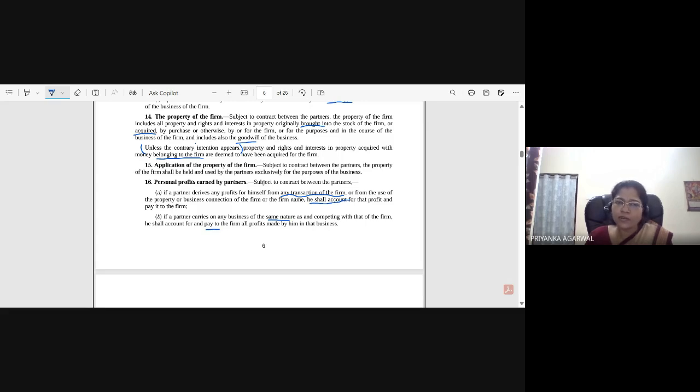All personal belongings were moved from that premise, and for a continuous 10 years the same property has been used for carrying on the business only, and the business is still running. But one partner, one brother, has died.